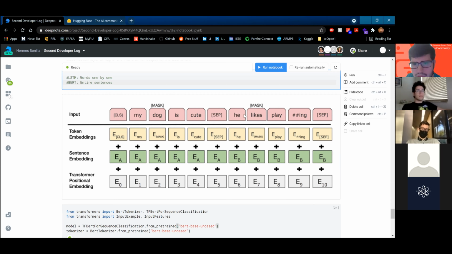From what it looks like, it also handles punctuation as well. And when it goes into the model, it gets embedded. And then it embeds itself into a sentence. And then it gets the actual positional embedding.